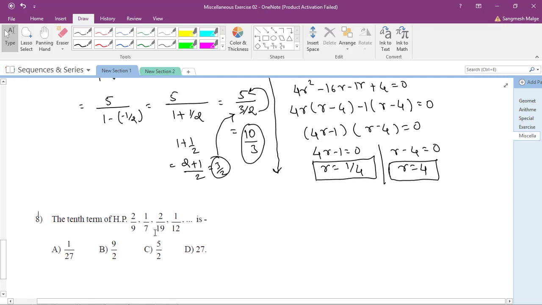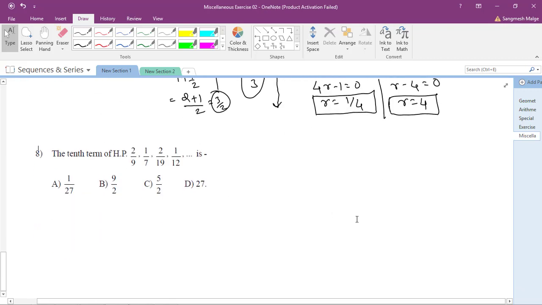Okay, so this is my question number 8. The 10th term of the HP पूछा है. So this is my HP, 2/9, 1/7. What is HP, boss? Who will tell me what is HP? Pranita K will tell me what is HP.